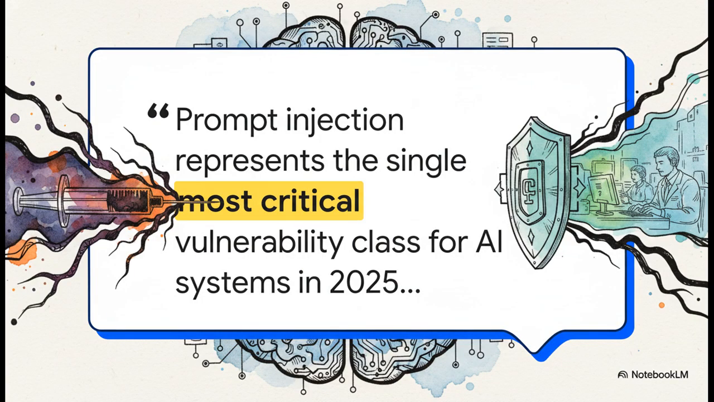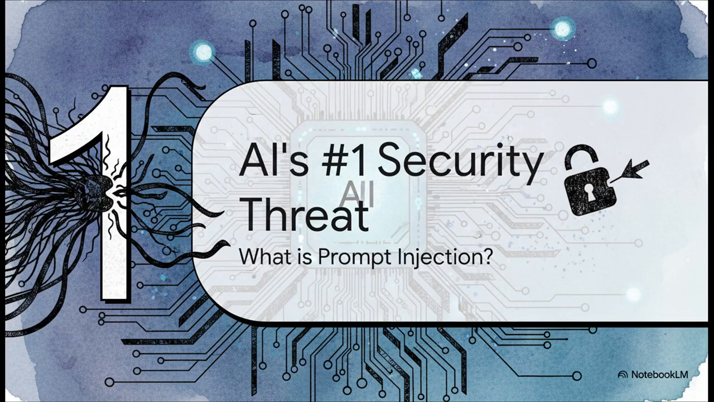We're talking about OWASP, the Open Web Application Security Project, flagging this as the number one most critical vulnerability for LLM applications. Let's be really clear here. This isn't a bug in one or two platforms. This is a fundamental flaw in how these AI models are designed, and it affects pretty much every single one of them.